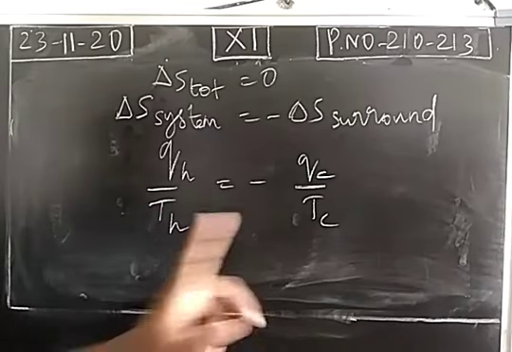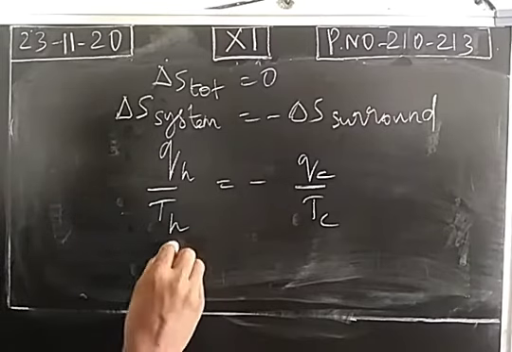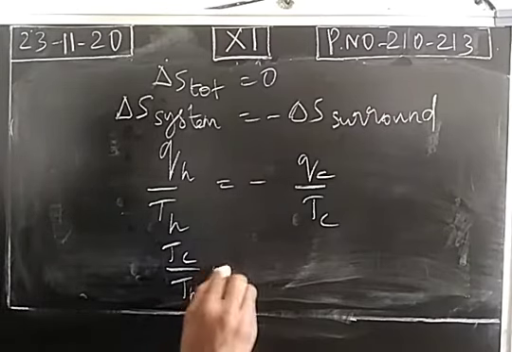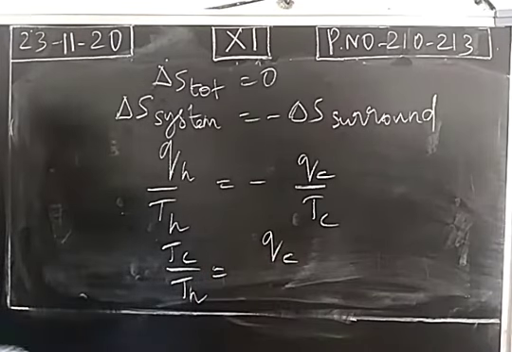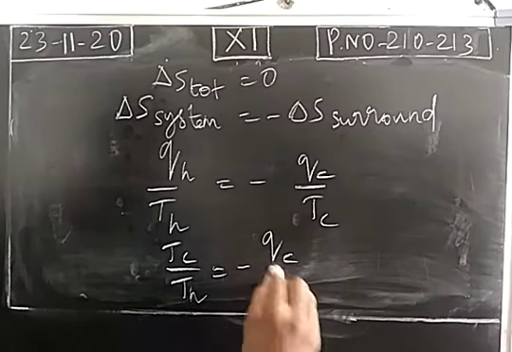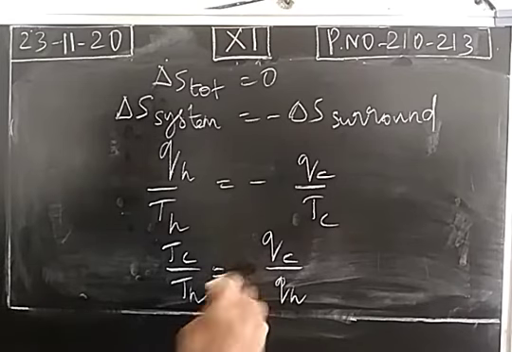For system as well as the surrounding, we have written it. Then move the temperature terms to one side. TC by TH is equal to minus QC by QH. And if you take the modulus of this, it will be a positive value.